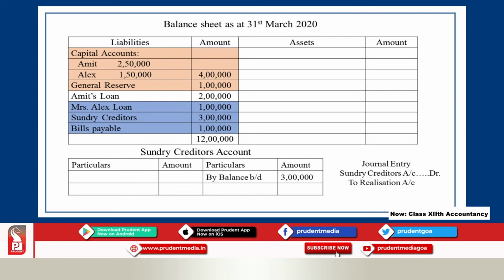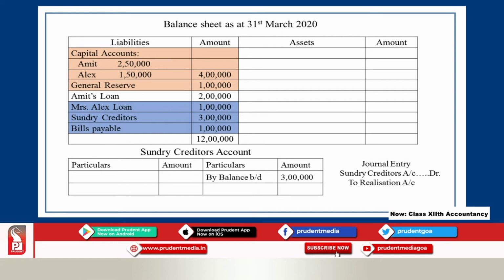Mrs. Alex loan, Alex is a partner, the loan is not from Mr. Alex, it is from his Mrs. Alex is a partner, his Mrs. is not a partner, so it becomes an outside liability or external liability. Sundry creditors are also external liabilities, bills payable also external liabilities. So, while transferring the liabilities, you have to transfer only the external liabilities.